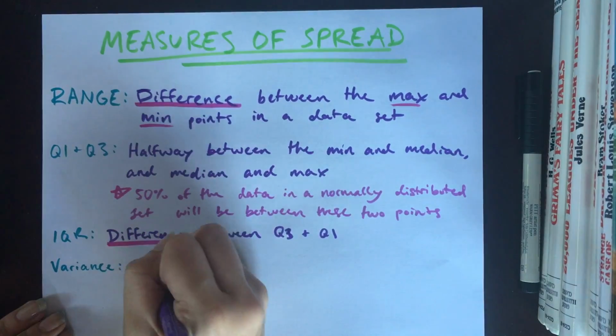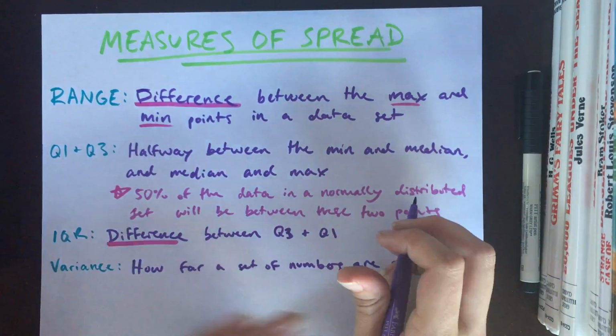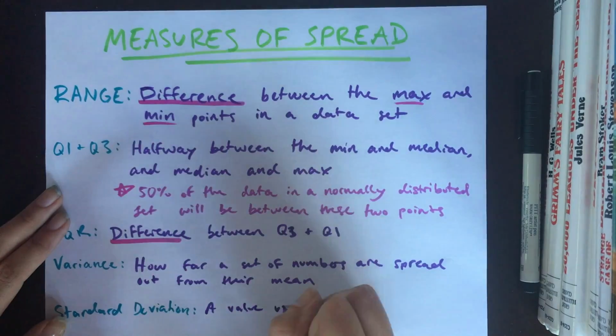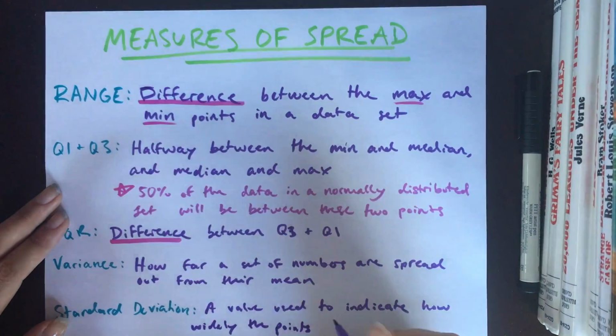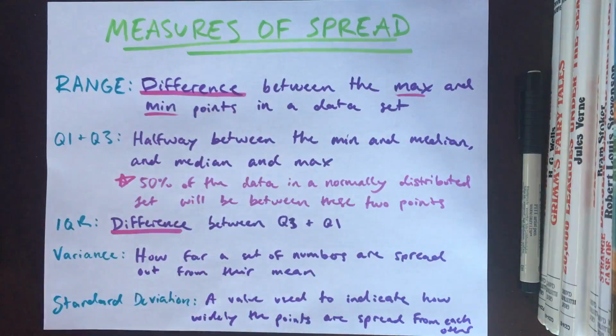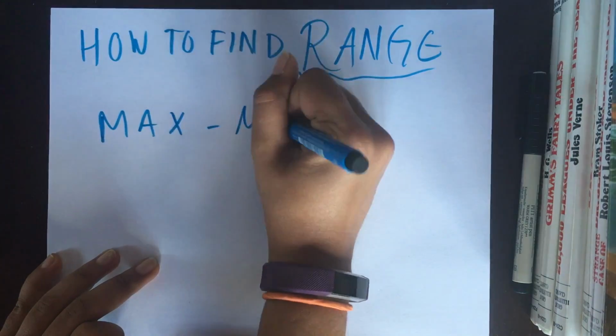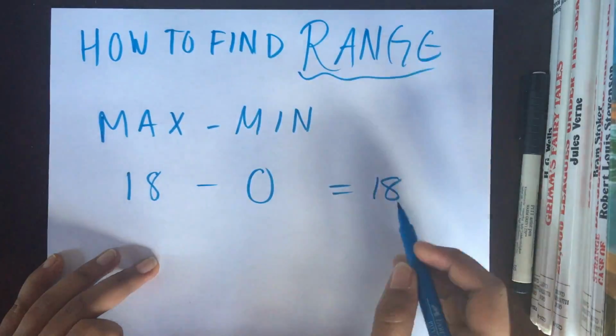Variance is how far a set of numbers are spread out from their mean. And standard deviation is a value used to indicate how widely the points are spread out from each other. To find the range, subtract the minimum value from the maximum value. For our dataset, our range was 18.